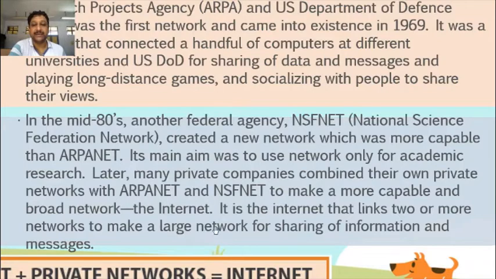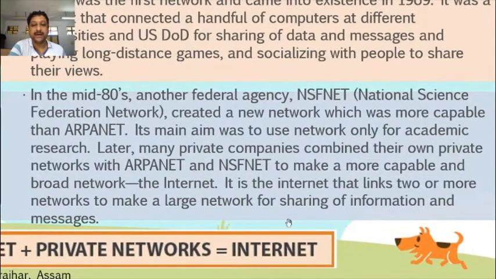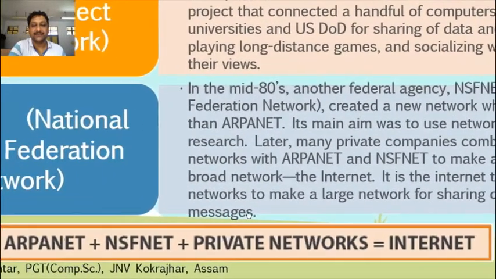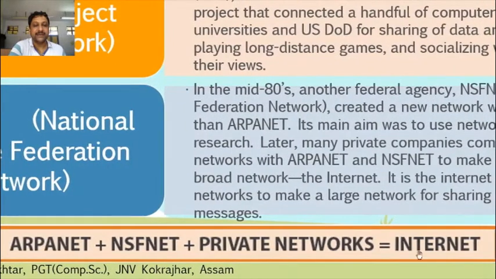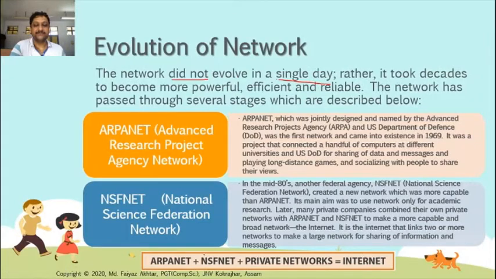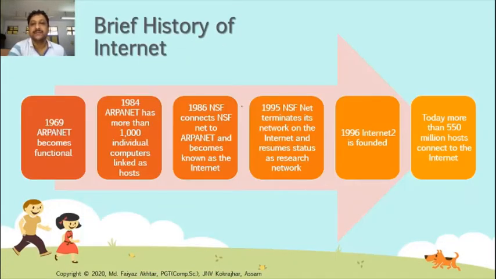The internet links two or more networks to make a large network for sharing information and messages. See, ARPANET plus NSFNet plus private networks is equal to internet. This becomes the internet.